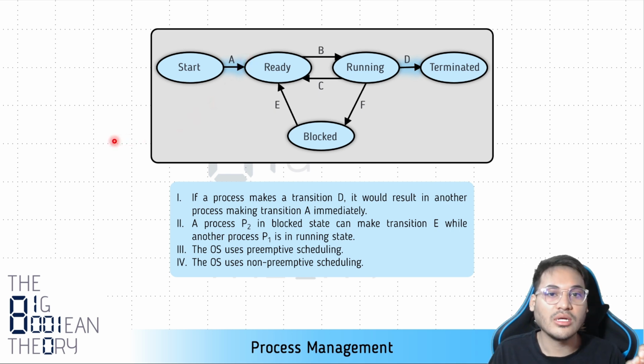What happens when a process which is running terminates? When it terminates, control is transferred to the operating system, and now the CPU is basically free. Obviously, the operating system is running on the CPU, but after this, some process has to run. There is a single CPU on which a process just finished and the control was transferred to the operating system. So the next thing that the operating system will do is take a ready process.